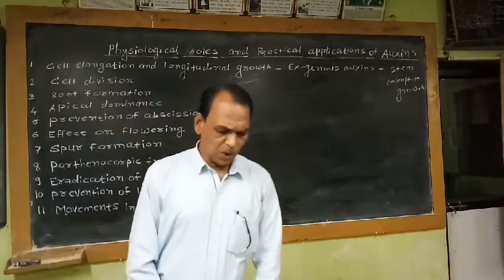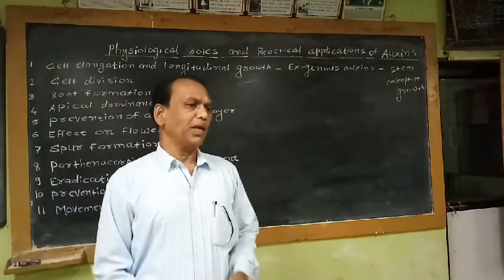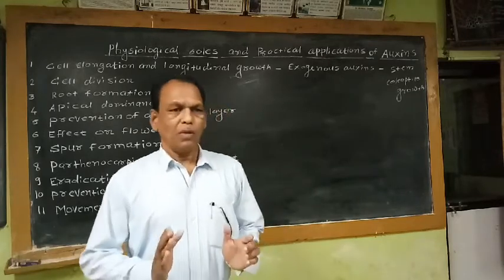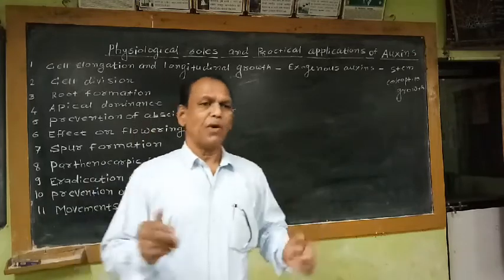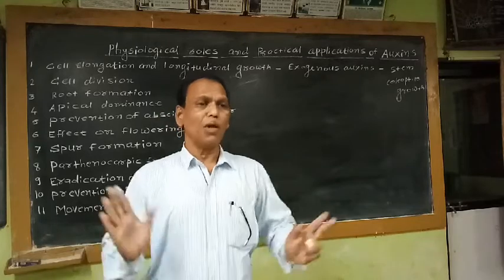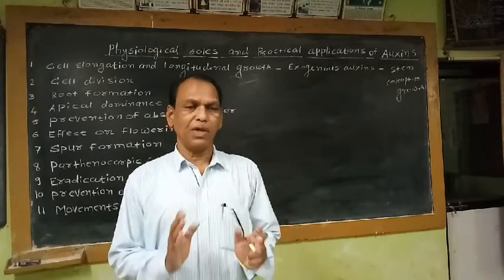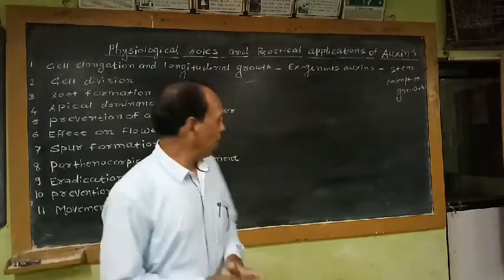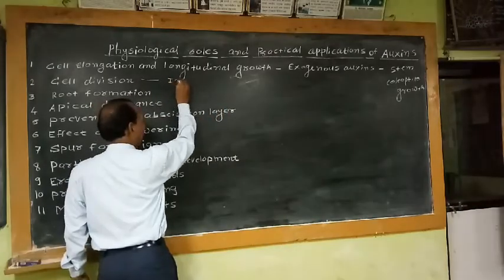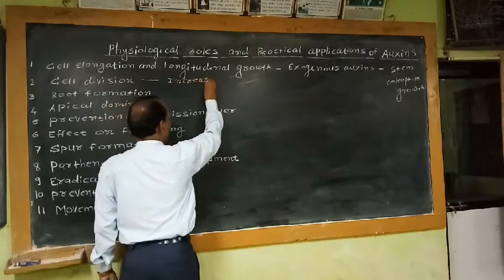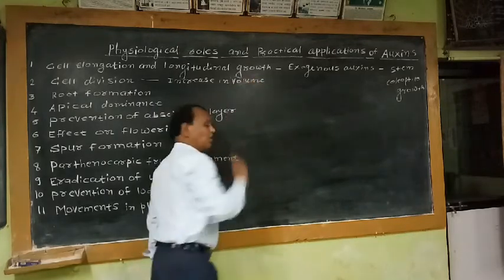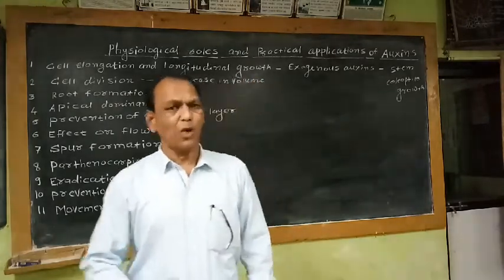So auxin plays an important role in stimulating the process of cell division. For an increase in volume of the plant body, any organ, it may be root, it may be stem, the increase in volume takes place basically due to the addition of cells.